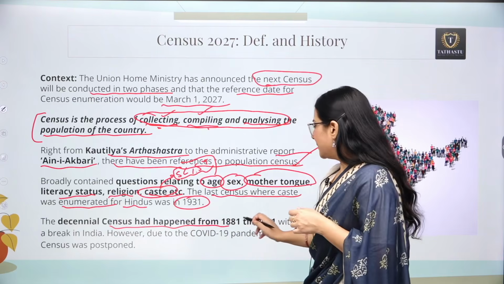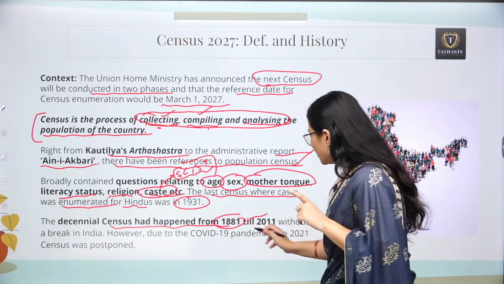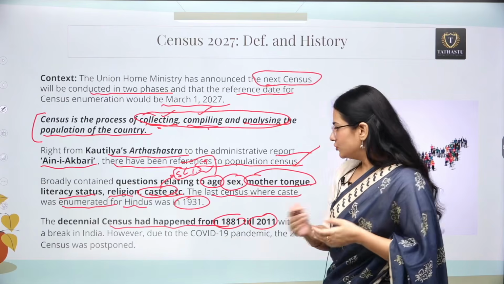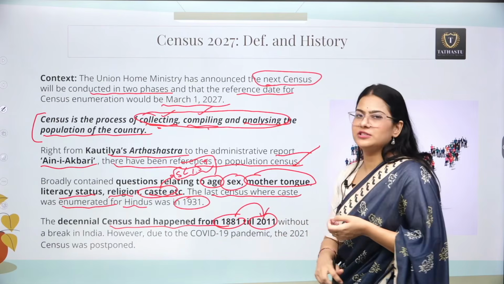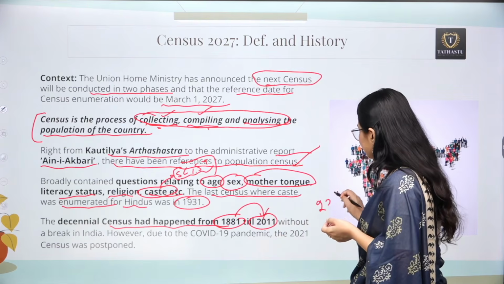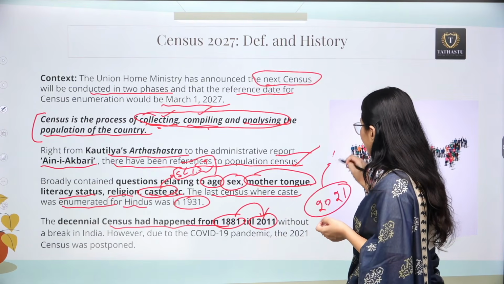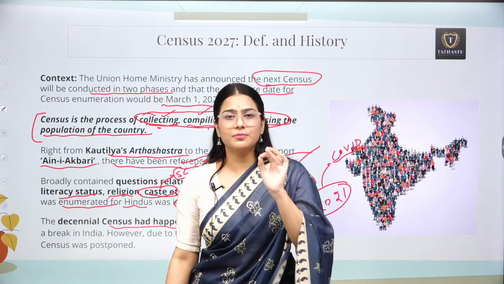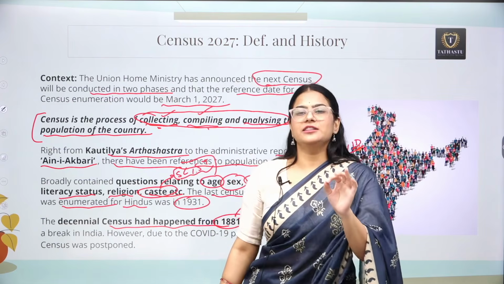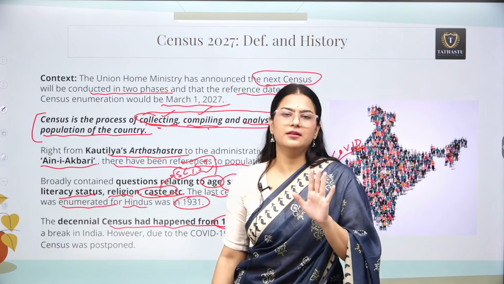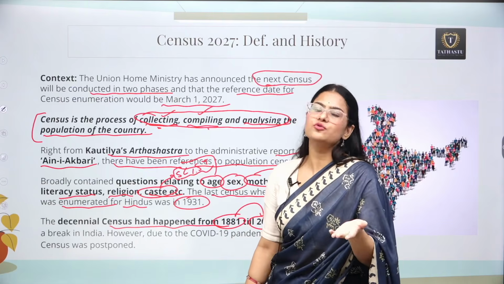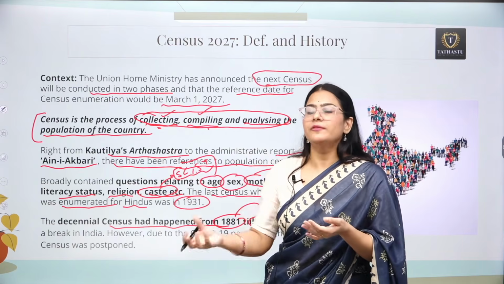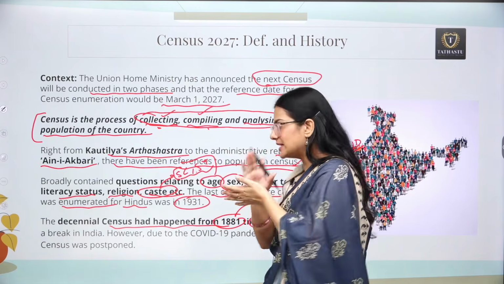Now the census had happened from 1881 to 2011 continuously, so there was no break. It always happened after 10 years. But we all know that the 2021 census was delayed because of COVID. And after COVID also, we all knew that 2026 is going to be a benchmark. I will tell you why. That's why the government was holding its stance on census, and now because we have to do the new census, we are not having our census in 2031. We are having our census right now in 2027 only, right?